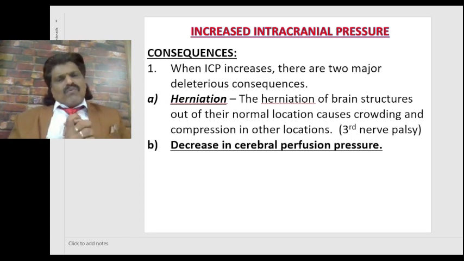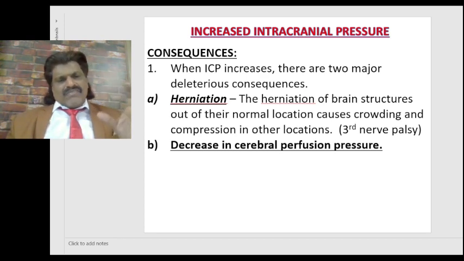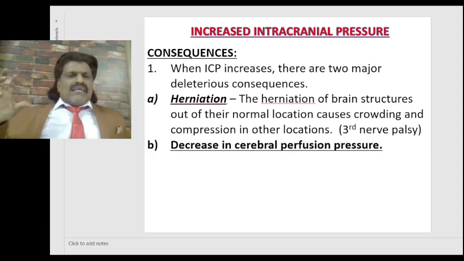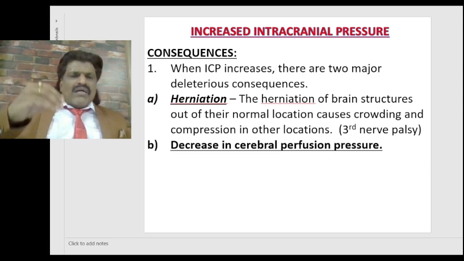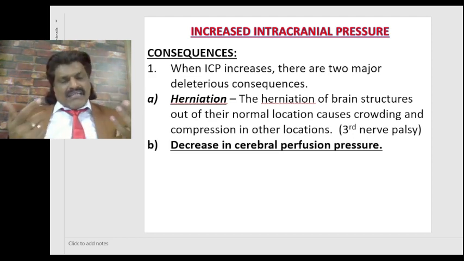So why are we so much concerned about this increase in the intracranial pressure? Because when there's an increased intracranial pressure, two consequences occur. So what are the consequences? When the intracranial pressure increases, there are two major deleterious consequences. One, herniation. Because of the increased pressure, the brain from one compartment enters into the adjacent compartment, like uncal herniation, tentorial herniation.